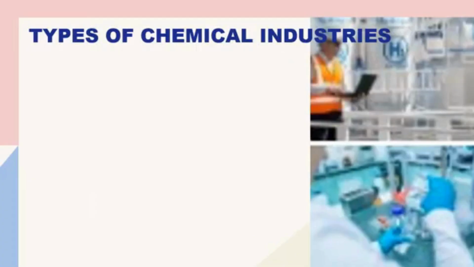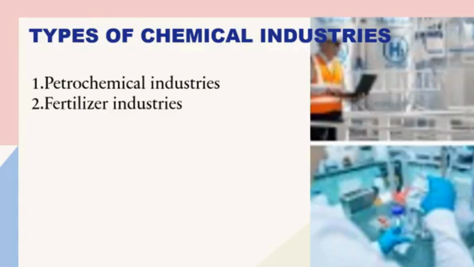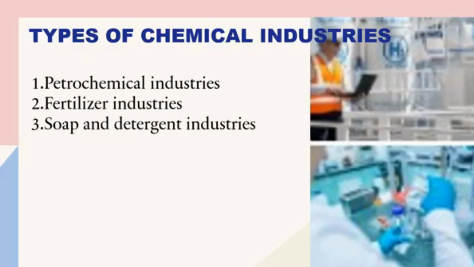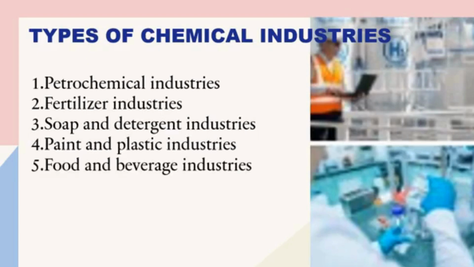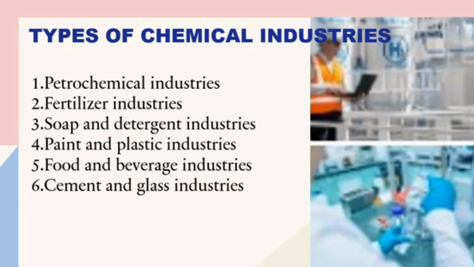Then types of chemical industries. 1. We have petrochemical industries. 2. We have fertilizer industries, soap and detergent industries, paint and plastic industries, food and beverages industry, cement and glass industries.